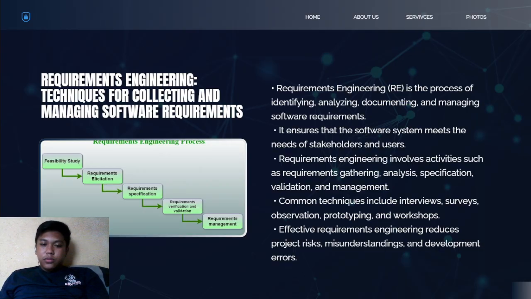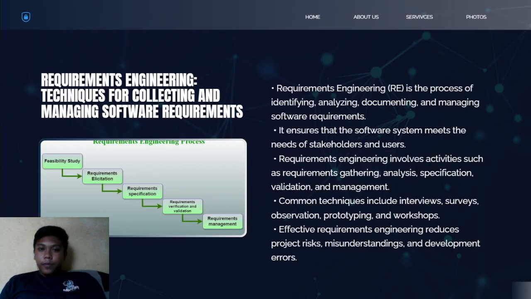And they are usually classified into two types. We have the first one, functional requirements, which describe what the system should do, and non-functional requirements, which describe how the system should perform, such as performance, security, and usability. So it ensures that the system meets the needs of stakeholders and users.